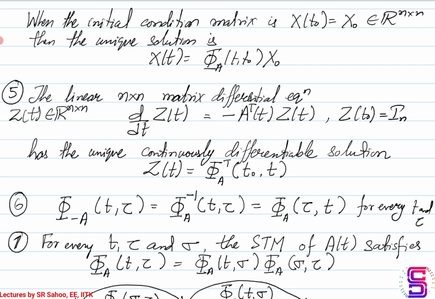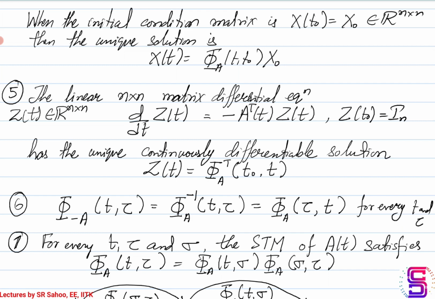Okay, so if that is the case, then again this matrix differential equation will have a unique continuously differentiable solution, and the solution Z of t is nothing but equal to the state transition matrix as shown here, which is phi of A, t0 till t, transposed.